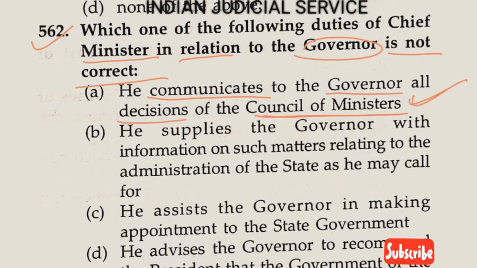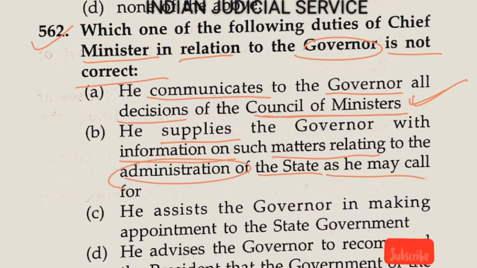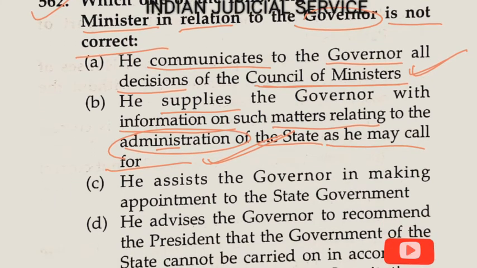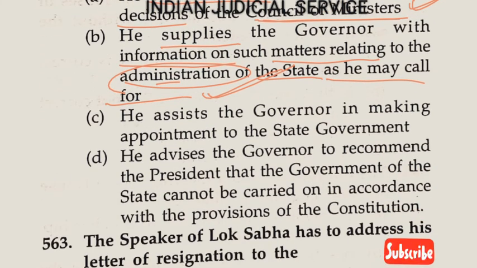Now option B, he supplies the governor with such information on matters relating to the administration of the state as he may call for. Yes, this statement is also correct here. It is the duty of a chief minister to supply the governor the information on such matters relating to the administration of the state. So it is correct here. Now option C, he assists the governor in making appointments to the state government. Yes, this statement is also correct. The CM assists the governor in making appointments to the state government.